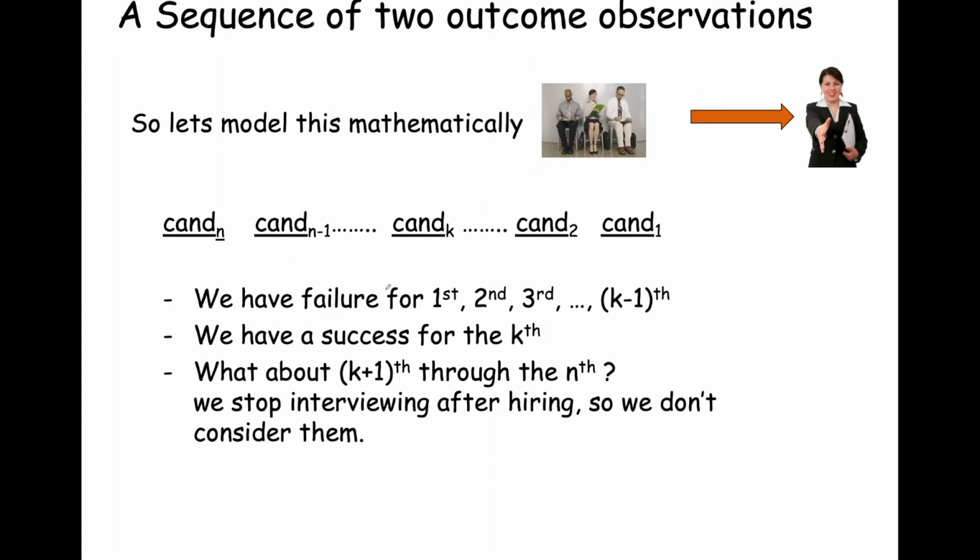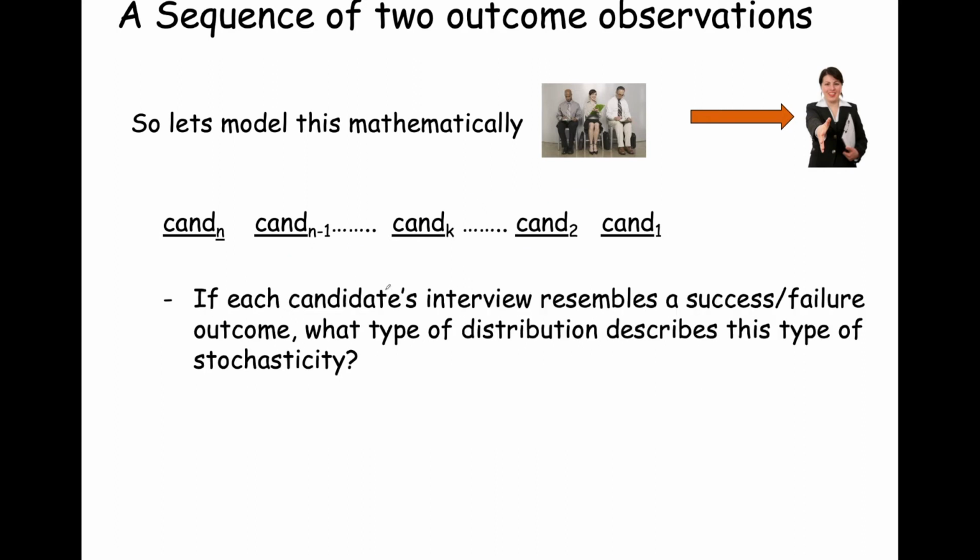So let's now look at each candidate's interview as a success or failure outcome. And we said this is a so-called Bernoulli trial.